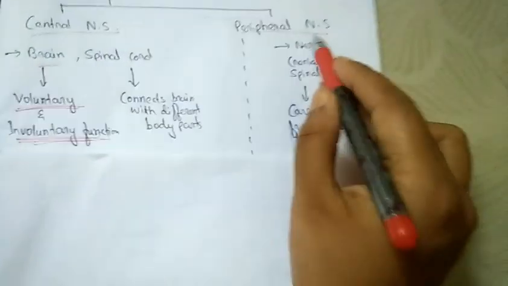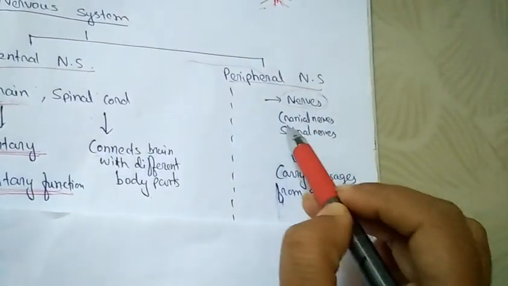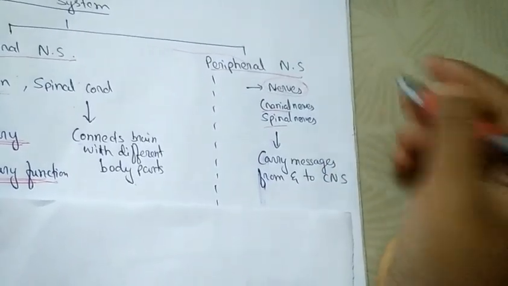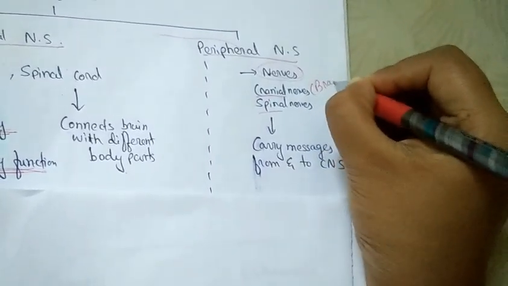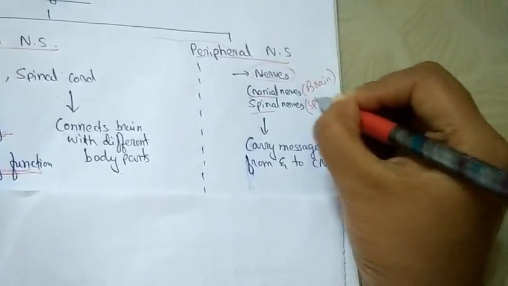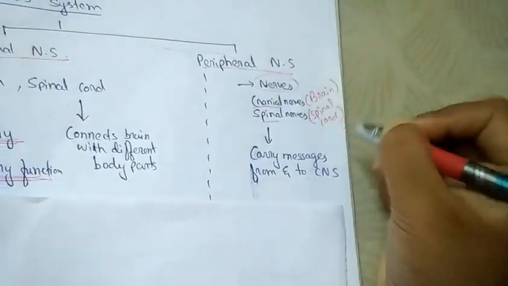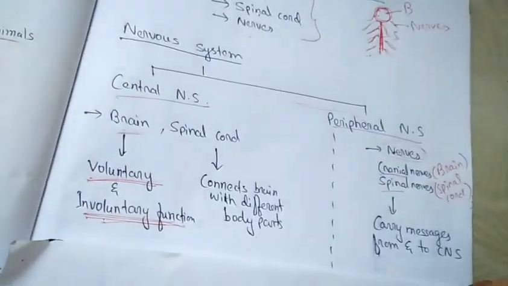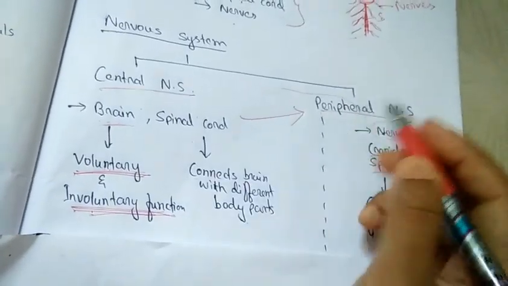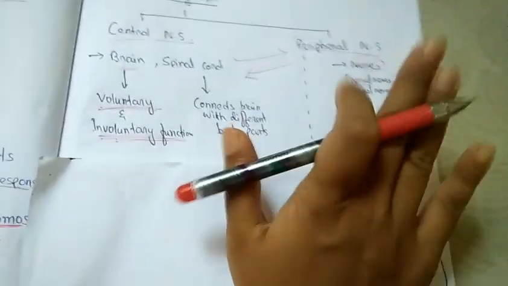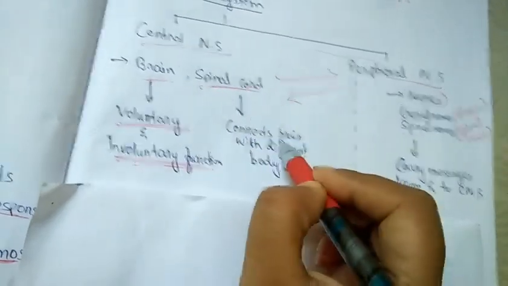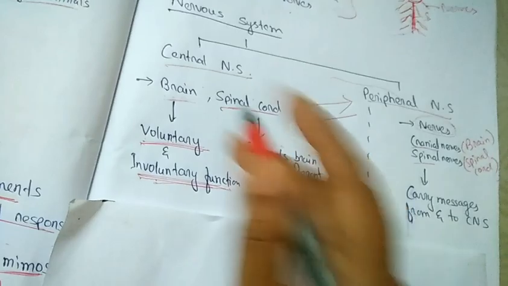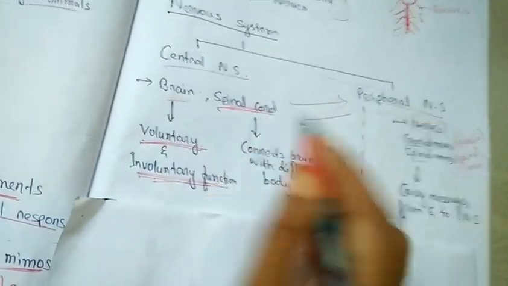Now the peripheral nervous system mainly comprises nerves. Nerves are of two types, cranial and spinal. Cranial nerves are nerves coming out from the brain, and spinal nerves are nerves coming out from the spinal cord. Their main function is to carry messages from and to the central nervous system. Here one thing: the spinal cord acts like a manager of the brain, since it connects the brain with different body parts.